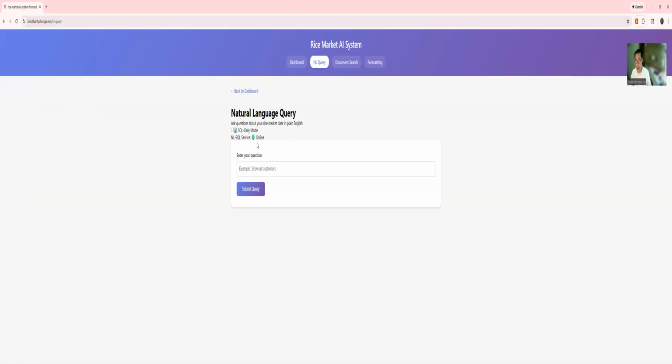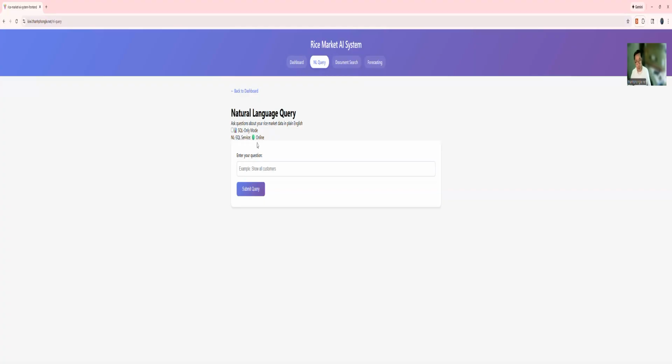The green online status indicates a successful health endpoint response from the Kubernetes load balancers. The request invokes the fine-tuned Gemini 2.0 Flash endpoint, trained via Vertex AI supervised fine-tuning with a LoRA adapter, rank 4, on 81 domain-specific examples.